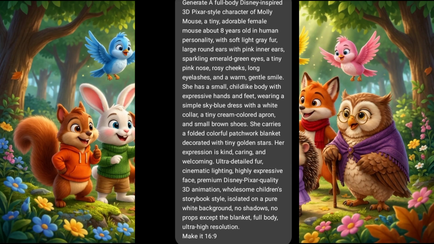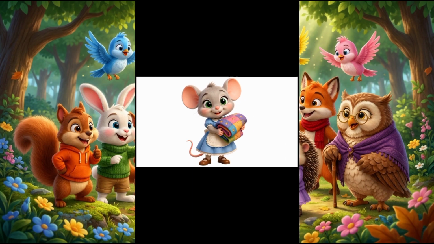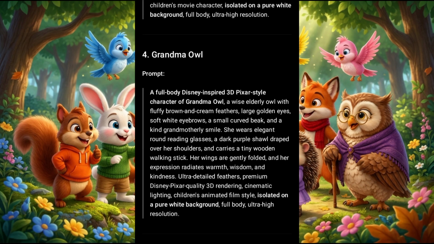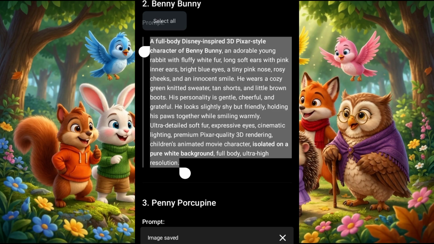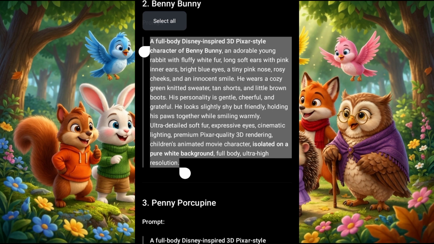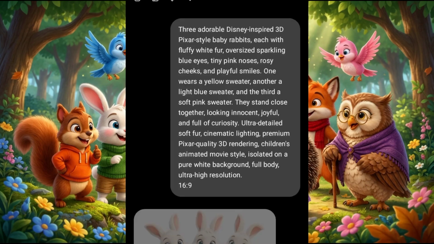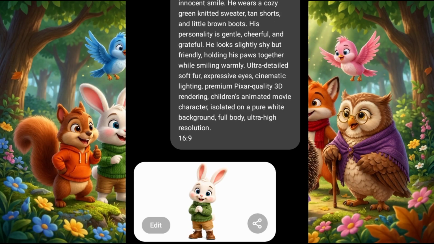So gentlemen and ladies, look what we have here. She's looking pretty with her eyes and her blankets, right? So what we are going to do is long press and save it. I will head over to the second image prompt, copy it and generate the second image. This is how I'll continue until all my images have been generated and downloaded into my device. As you can see, we have our images ready and they are looking so beautiful, right? We have already saved them into our device.